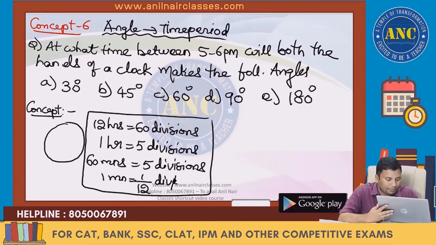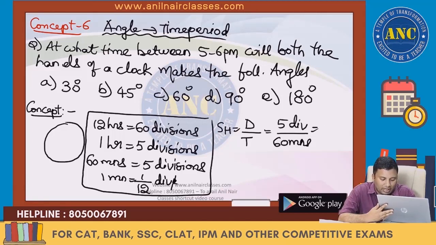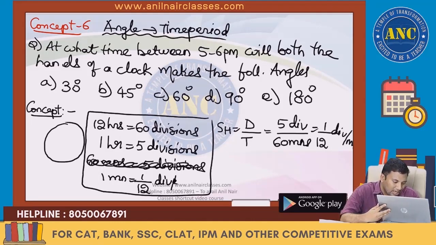Now, speed of our hand is equivalent to distance by time. So if the time is 60 minutes, 1 hour, it goes 5 divisions. So this will become 1 by 12 division per minute. Everything we will do in our head.